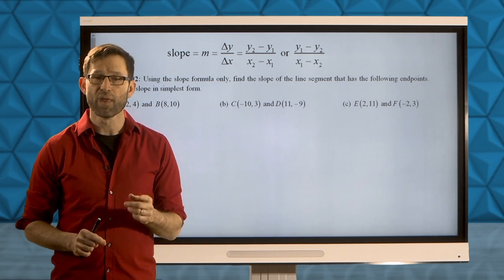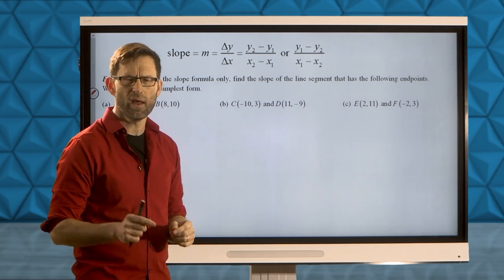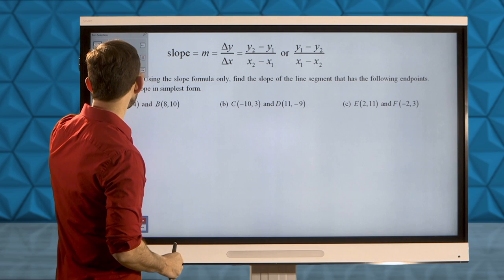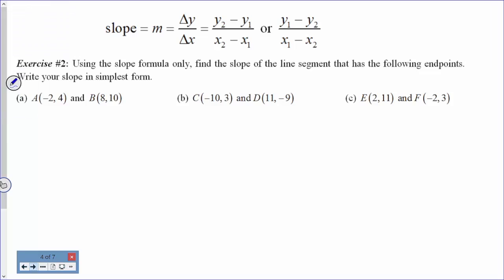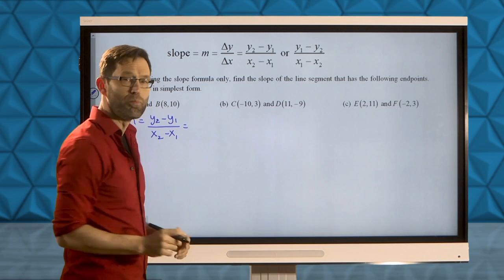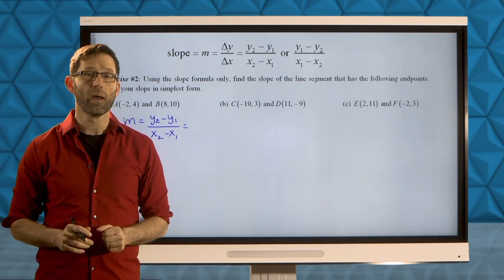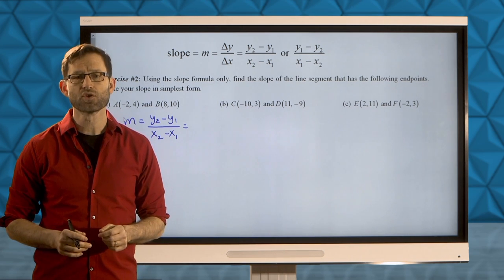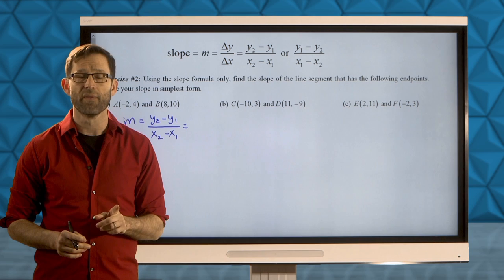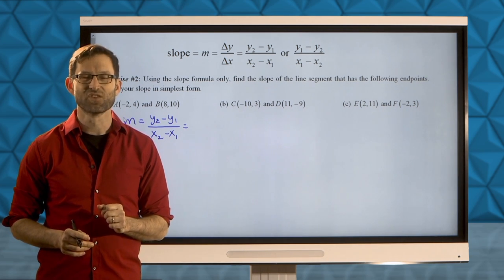I'm going to do letter A, then I'm going to have you work on letters B and C on your own, and then we'll go through them. First, let me go back to blue ink, and let's do this. Simple enough, right? It never hurts to write down a formula when you're first using it. Slope, which we, for some almost inexplicable reason, give the letter M. I think of that as M for movement. Is y2 minus y1 over x2 minus x1. It doesn't matter which of the 2 points you designate as x1, y1 and x2, y2, but it'll be natural to think about that first one as x1, y1 and the second one as x2, y2.